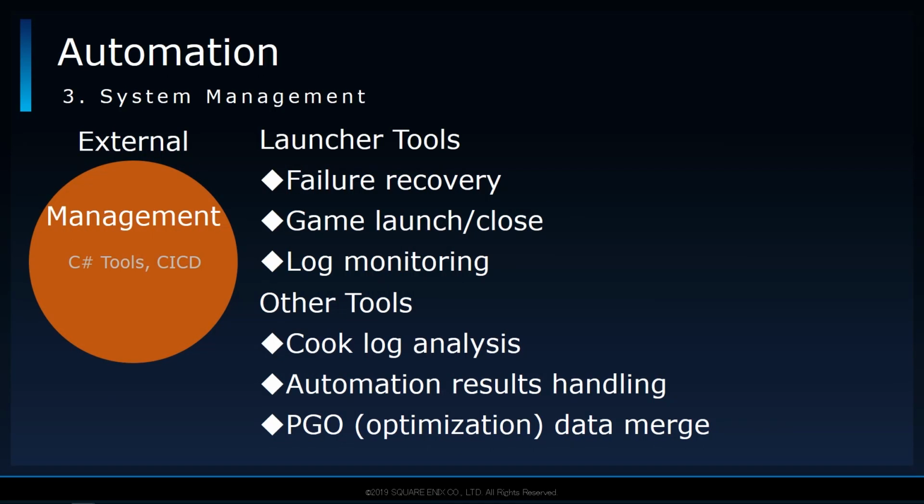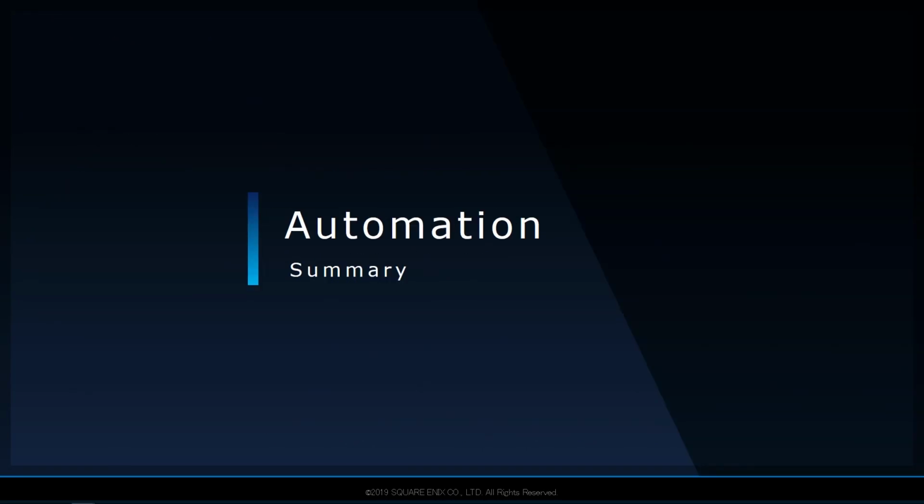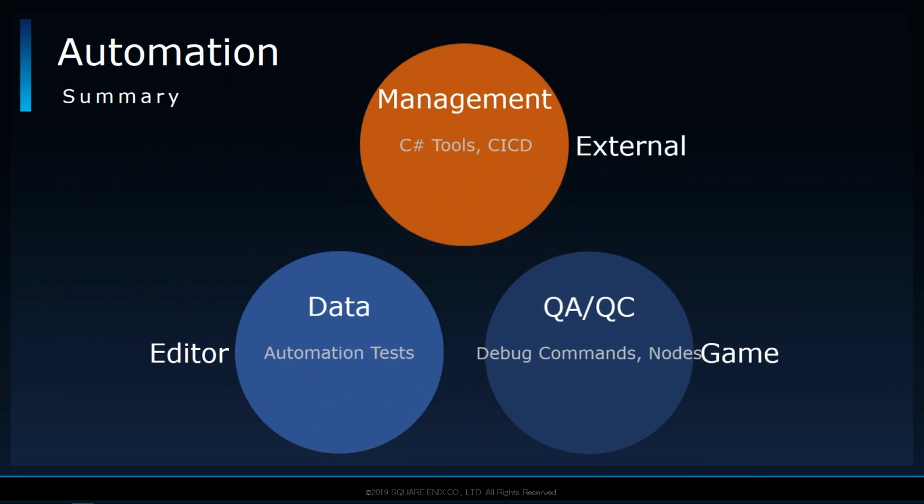Other tools under this type include a tool to analyze code log warnings, one to organize the profiling results, and another that merges data for PGO, which is a type of optimization. Since these tools are external, they aren't directly related to UE4, and you could say CI/CD services also fall under this category. Usually, all 3 categories of a system were used together as a set.